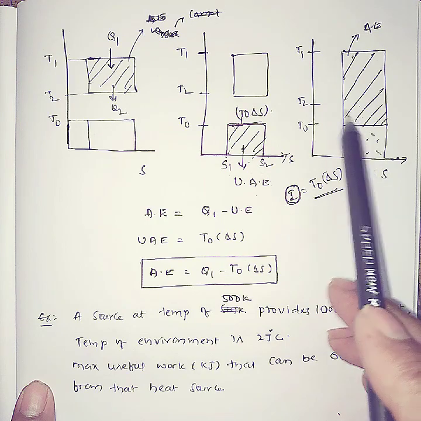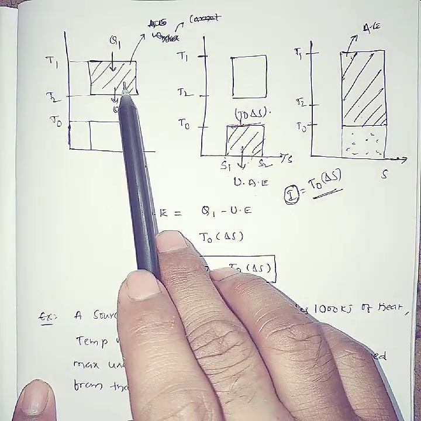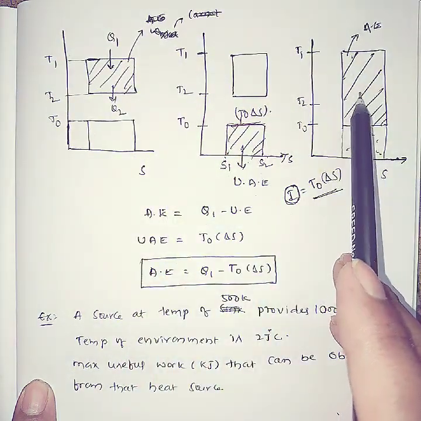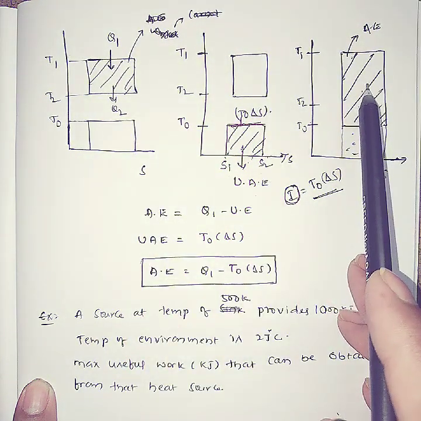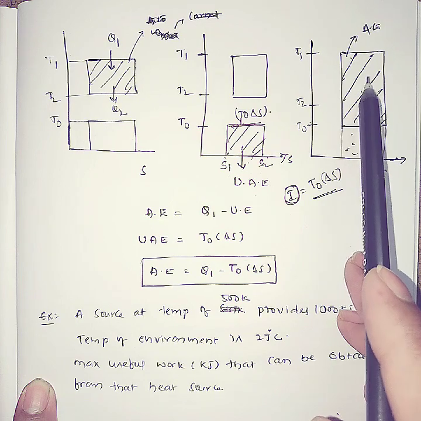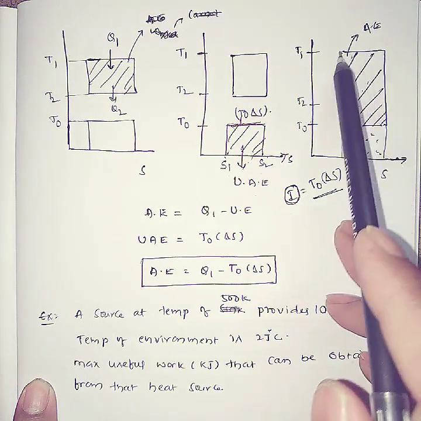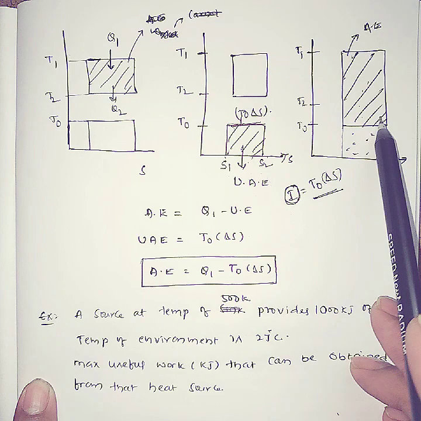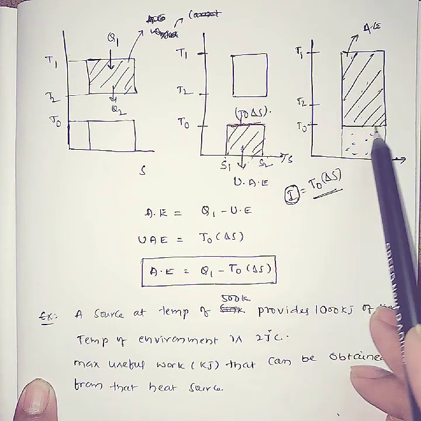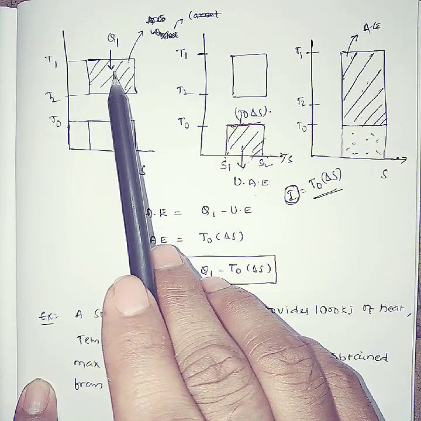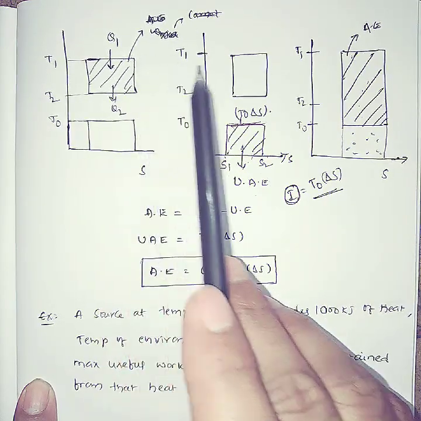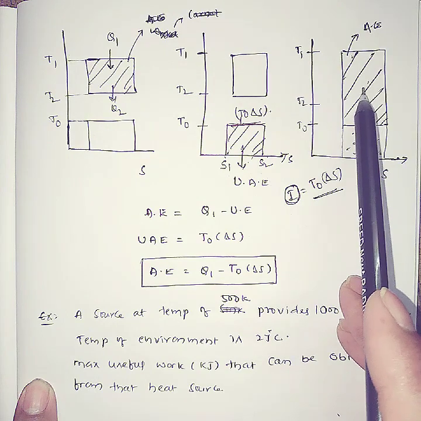See here, compare this. This is the Carnot cycle work, and this is the available energy work. See here, this available energy is far more. That means this energy is more. The statement I am giving you is that available energy is greater than Carnot cycle work, and after that comes the actual work, the Rankine cycle work you are getting.